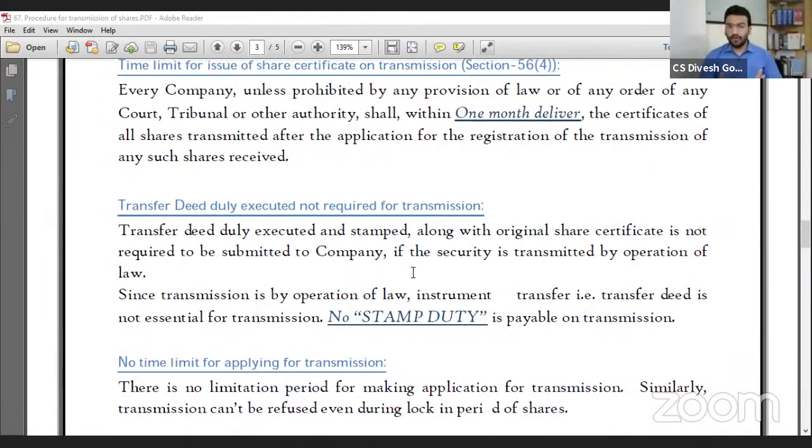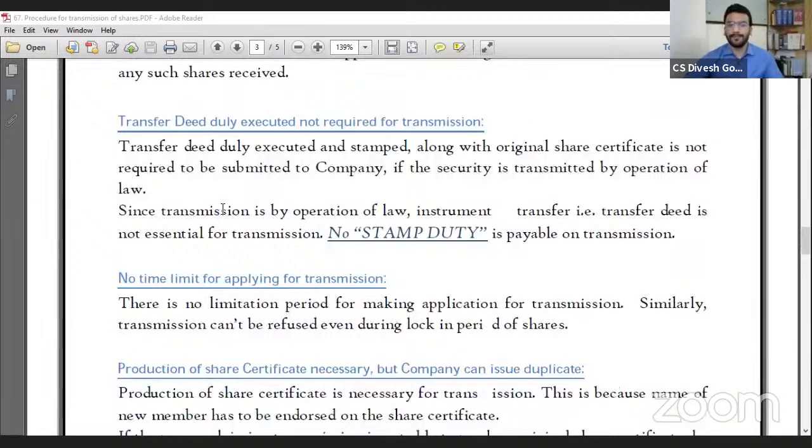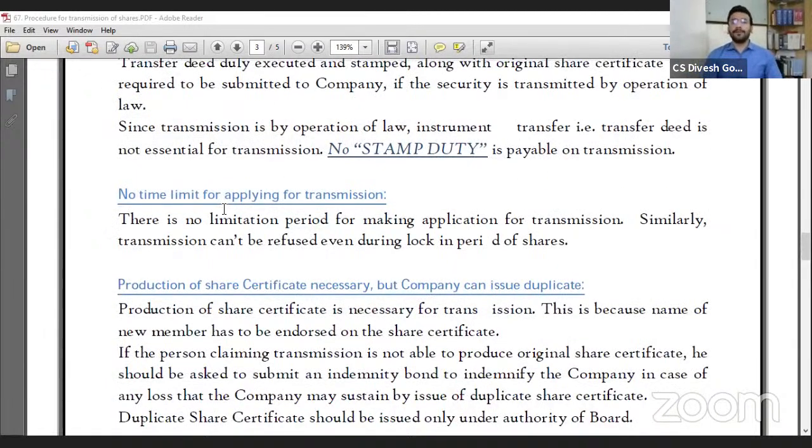Transfer deed, as we have already discussed, is not required to be executed for transmission of shares, and it is not required to pay any stamp duty on transmission of shares, because there is no consideration involved. What is the limitation period for applying for transmission? There is no limitation period for making an application for transmission. Similarly, transmission cannot be refused even during the lock-in period of the share.